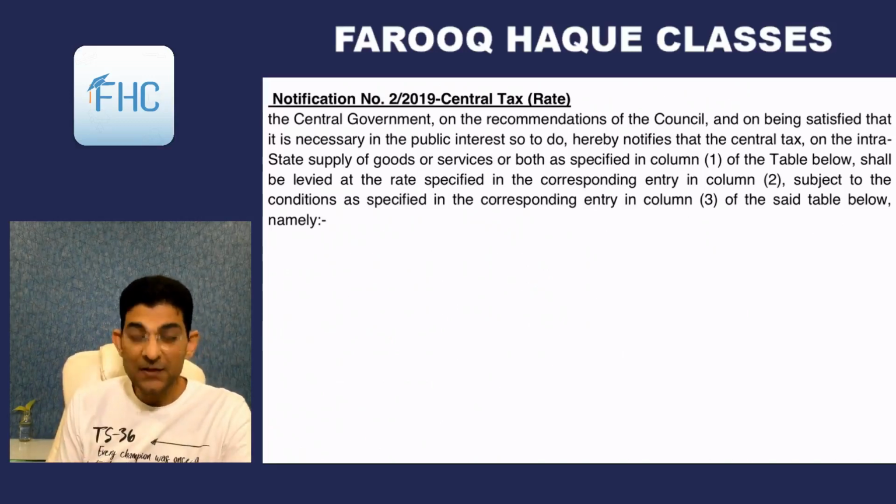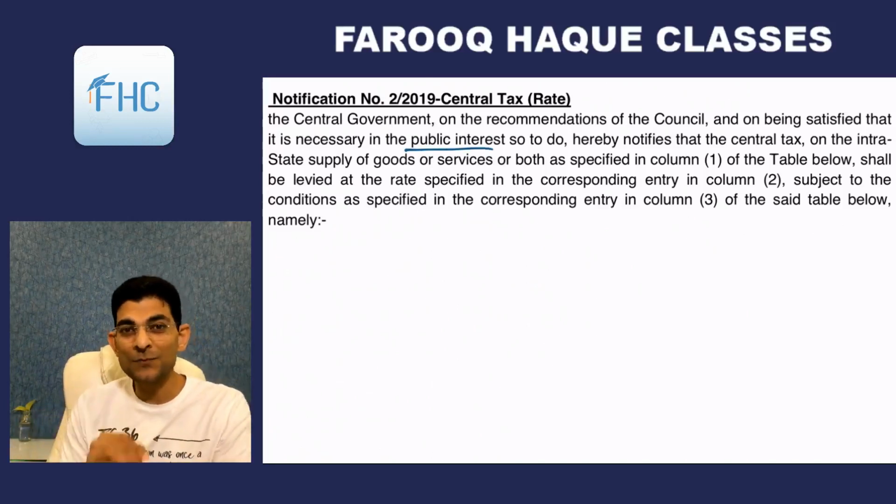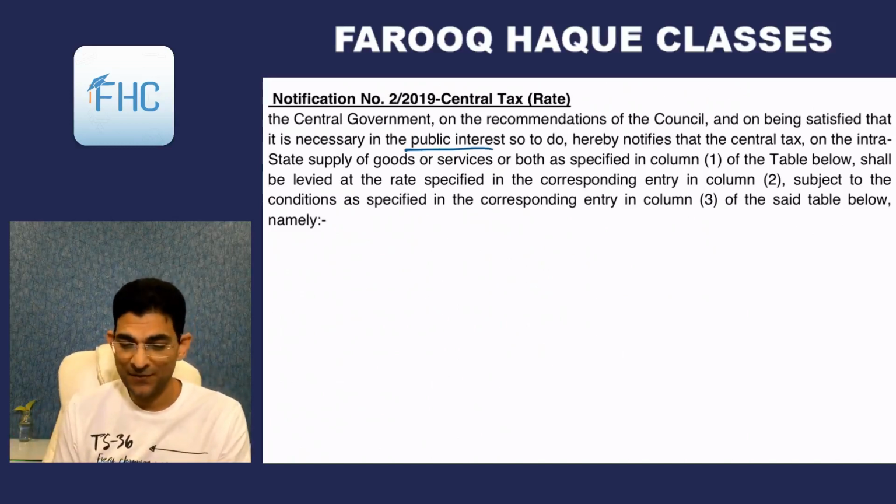Okay, so here it says the central government, on the recommendation of the council and on being satisfied that it is necessary in the public interest so to do. Whenever they issue an exemption notification, they'll always mention public interest.